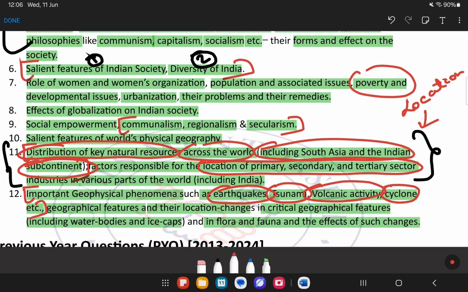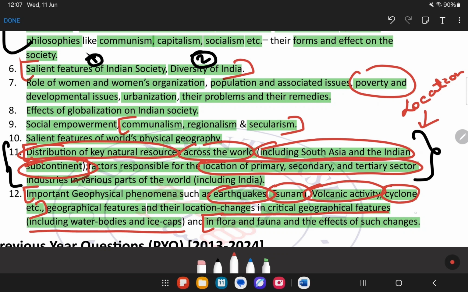So this important geophysical phenomena such as earthquakes, tsunami, volcanic activity, cyclone. Now these things we can link it up with the disaster management syllabus as well. But the only difference will be while you are writing an answer. That is the only difference and nothing else. Next it says geographical features and their location. It says changes in critical geographical features including water bodies and ice caps.